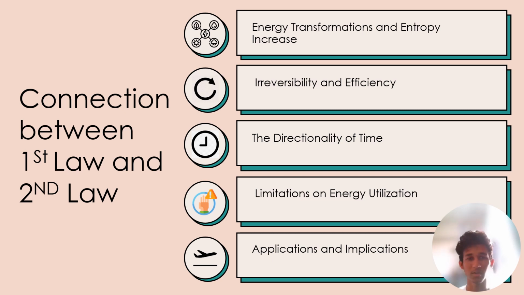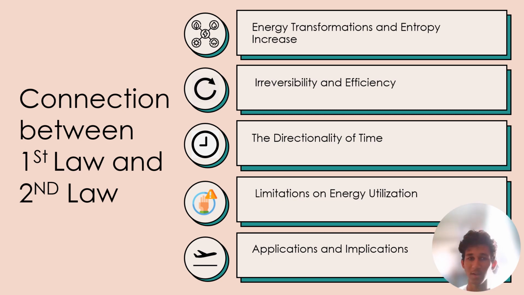The third one is the directionality of time. Both laws contribute to our understanding of time's arrow. The first law tells us that time is unidirectional because cause precedes effect, and energy flow always has a direction. The second law reinforces this concept by stating that entropy increases over time, indicating a progression from order towards disorder.